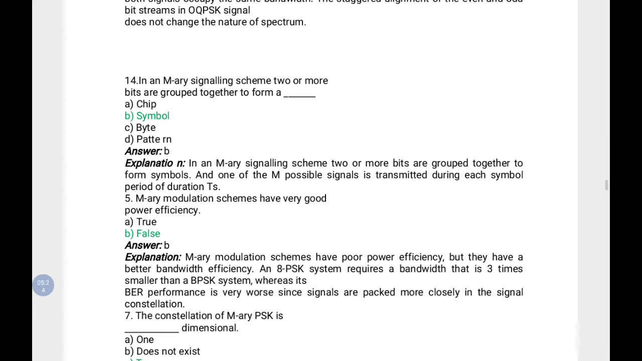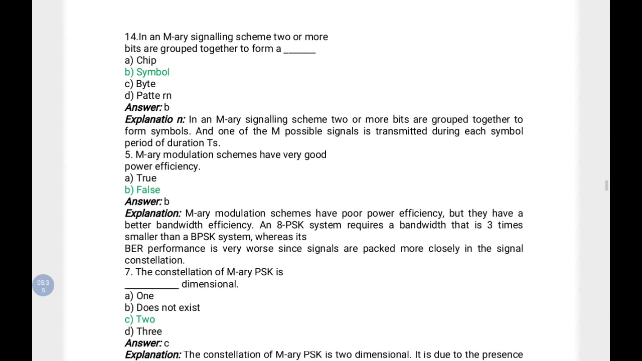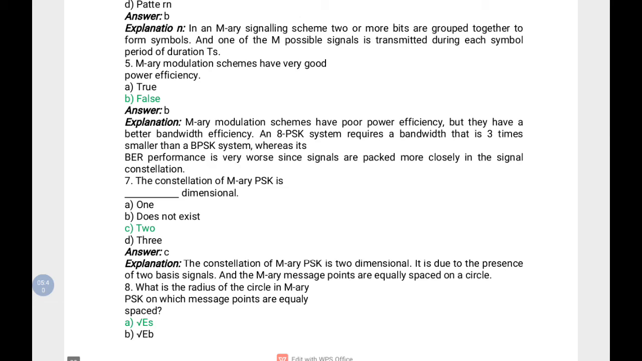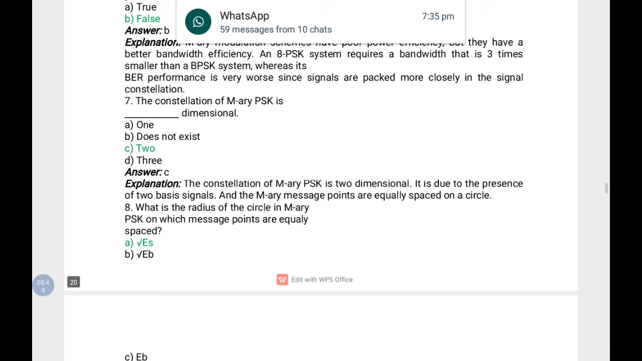Then in an M-ary signaling scheme, 2 or more bits are grouped together to form a symbol. M-ary modulation schemes have very good power efficiency. Actually the statement given is false, because M-ary modulation schemes have poor power efficiency. The constellation of M-ary PSK is two-dimensional.